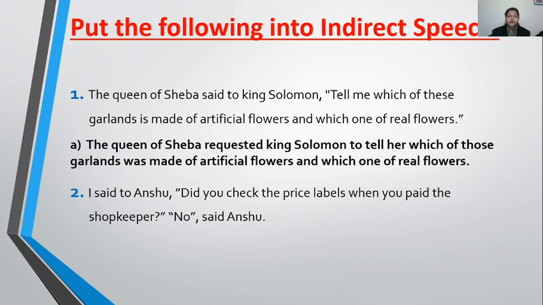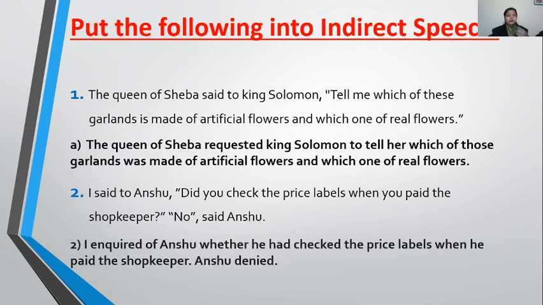Now look at the second. I said to Anshu, did you check the price level when you paid the shopkeeper? No, said Anshu. Here the sentence has two types of sentences. The first one is interrogative, the second is assertive. So interrogative, what will be my reported verb? Asked, inquired of, such as, so I inquired of Anshu. Here the sentence is beginning with an auxiliary, so I need a connector.